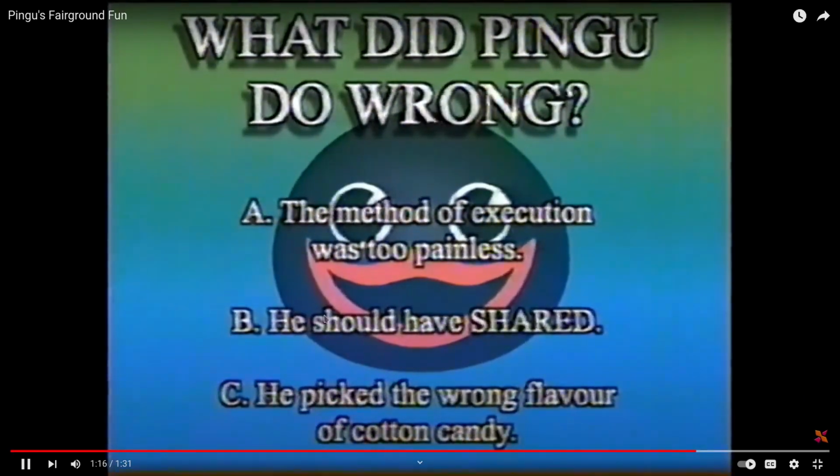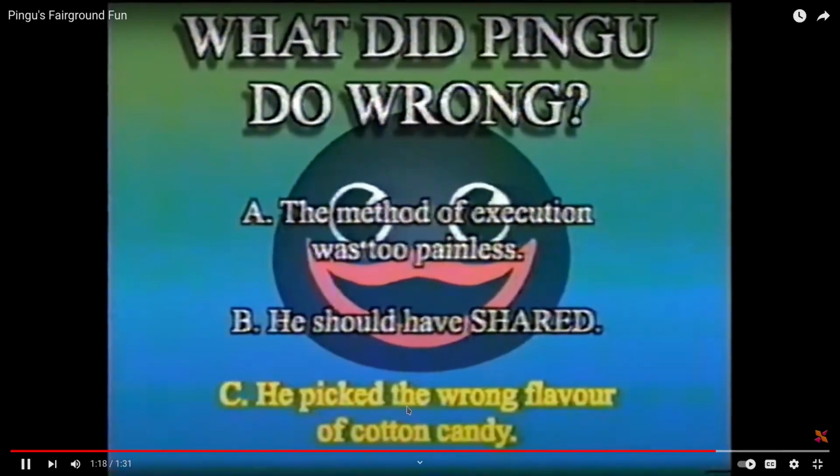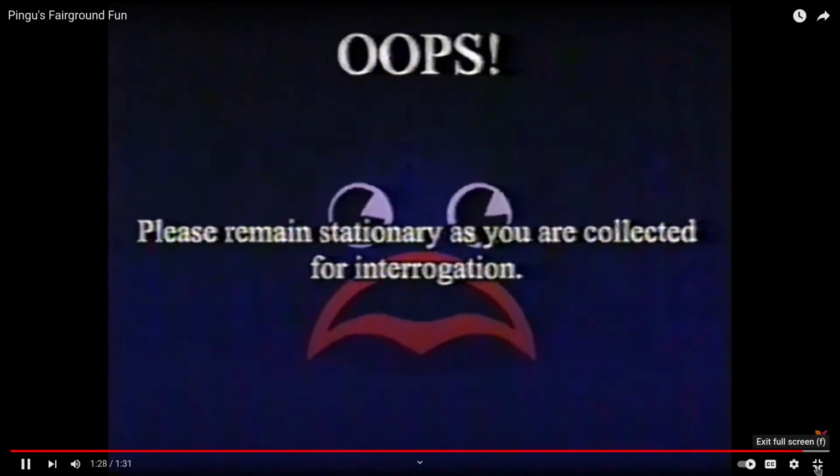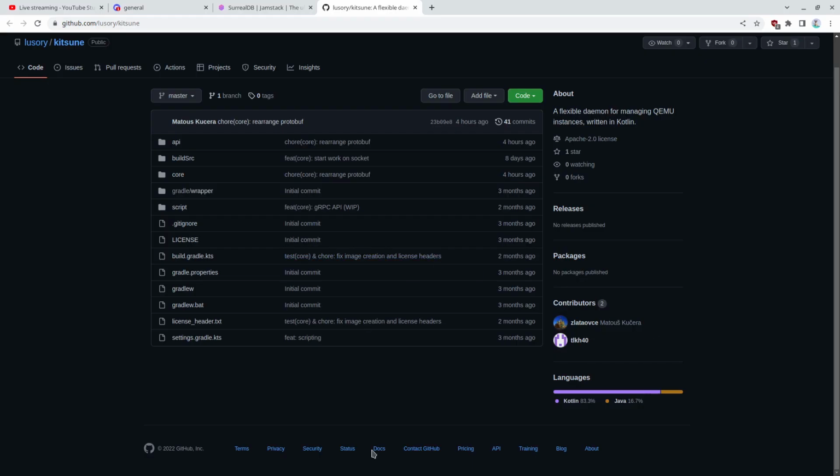Metho's execution was too painless. He never should have shared. He picked the wrong flavor of cotton candy. Jeez, oh jeez. Pingu, not again. Not again, Pingu. Yeah, that reminds me of those videos that the old YouTube used to have. You know what I mean?